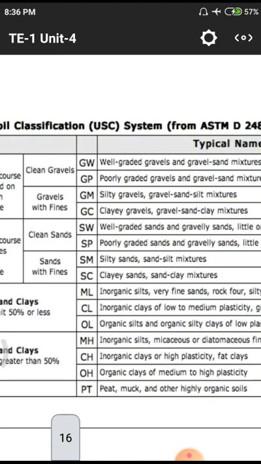Completely highly organic soil, those we will term as peat matter. Normally peat means organic waste. That means normally in our household purposes, daily we are having some quantity of waste materials. Organic waste means likely our food waste and drainage waste. All those come under this organic waste. Peat, muck and other highly organic soils.